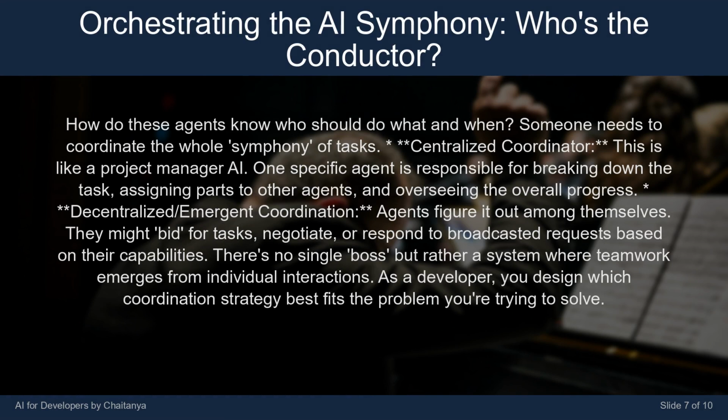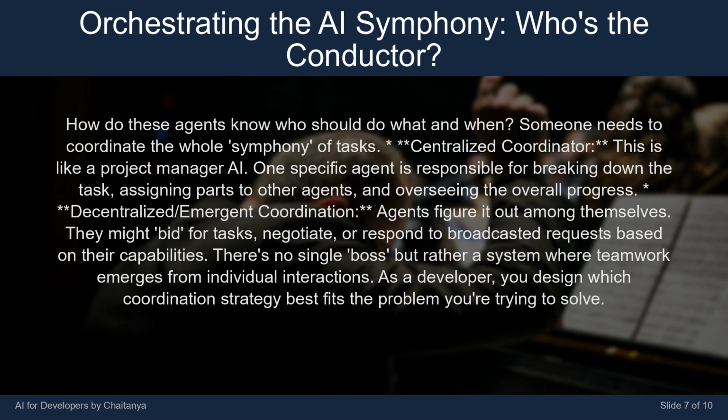How do these agents know who should do what and when? Someone needs to coordinate the whole symphony of tasks. Centralized coordinator: this is like a project manager AI. One specific agent is responsible for breaking down the task, assigning parts to other agents, and overseeing the overall progress.